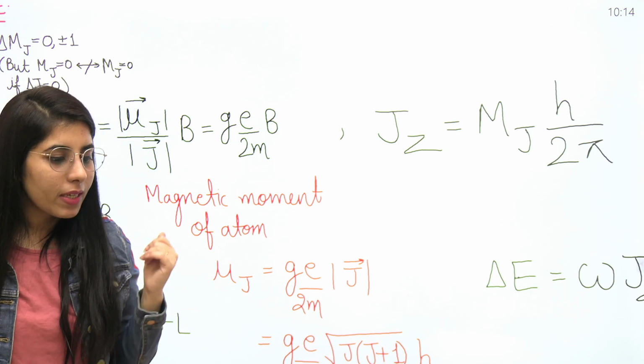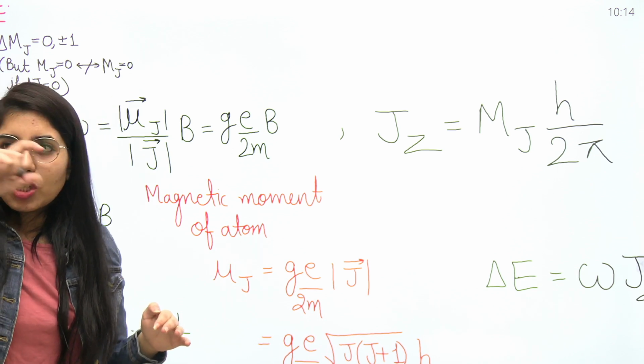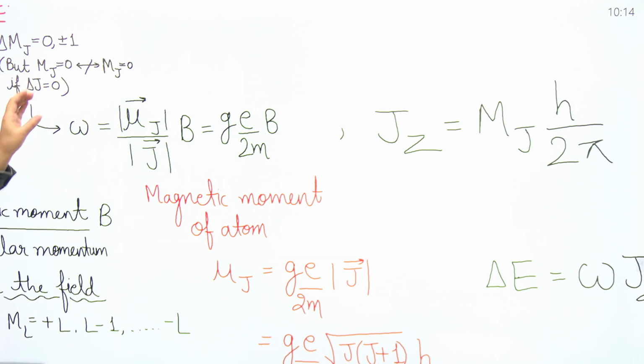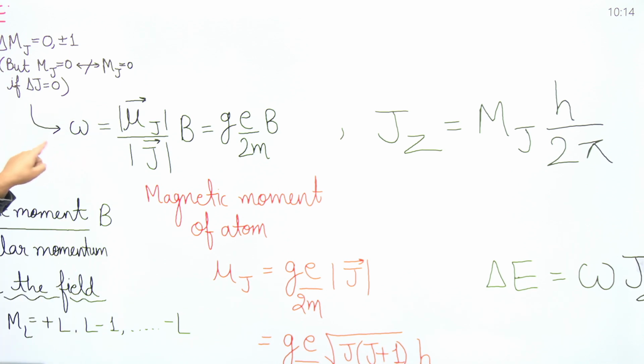When will the transition not take place? Whenever delta J is equal to 0 for both the levels, in which we are considering the Zeeman levels after splitting. If delta J is equal to 0, this transition will not take place. So that is a part of the selection rule.